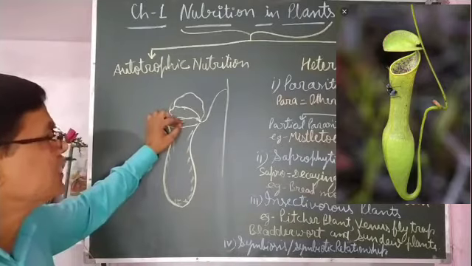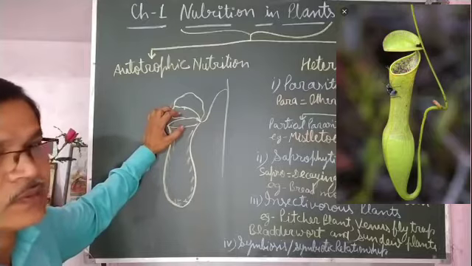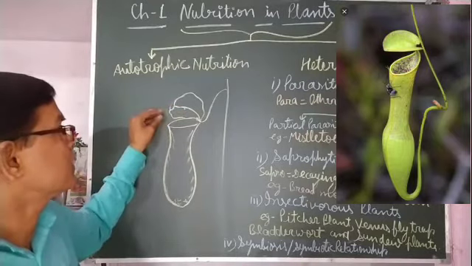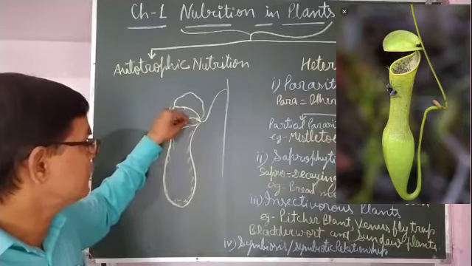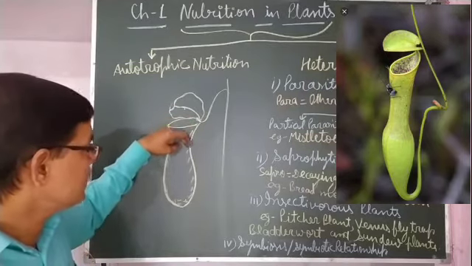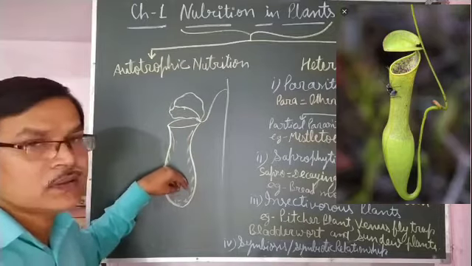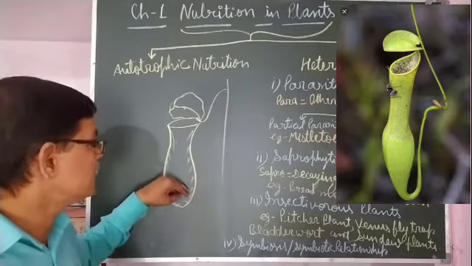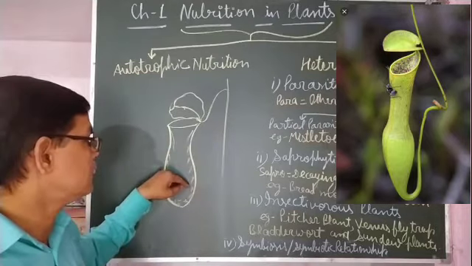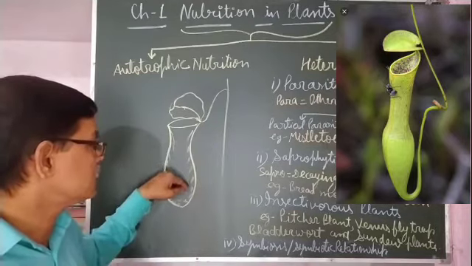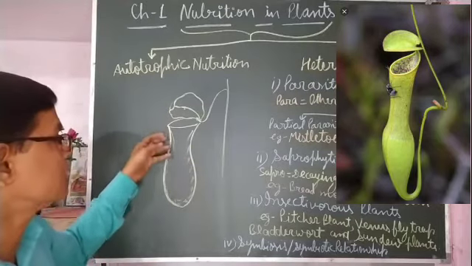When insects come because of its attractive colorful structure and go inside, because of these hair-like structures they slide downward but are not able to move upward. That entangles them and restricts the insects from going out.